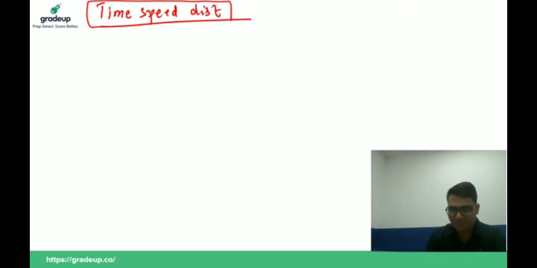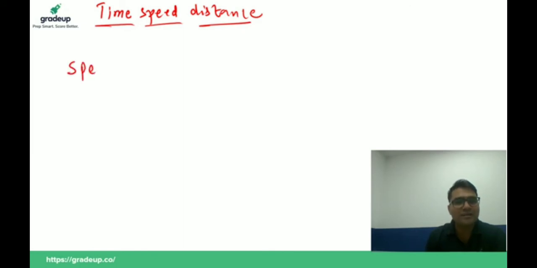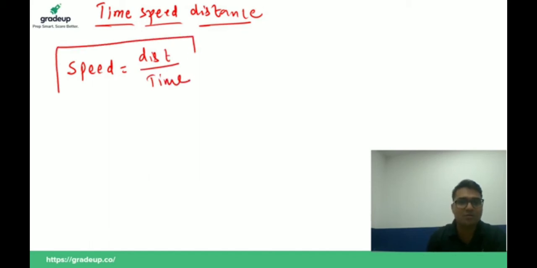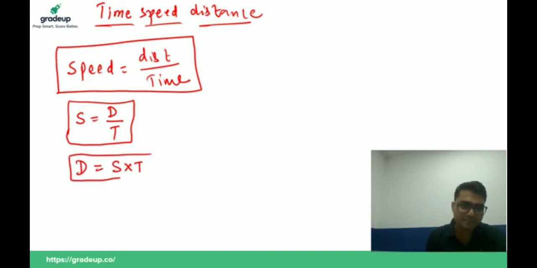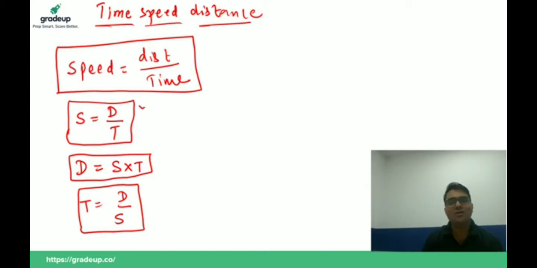Okay, now, so guys, today I'm going to start the session time speed distance. All right, time speed distance. So guys, in this chapter, the only formula you have to learn is speed is equal to distance upon time. And from this we can say distance is equal to speed into time, and time is equal to distance upon speed. Okay, so guys, this is the only formula we will use in this chapter.